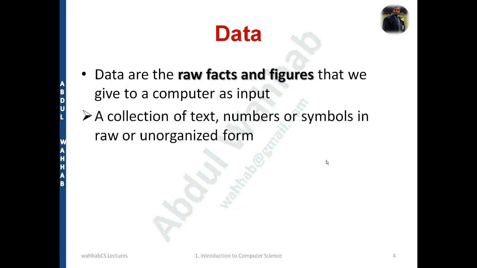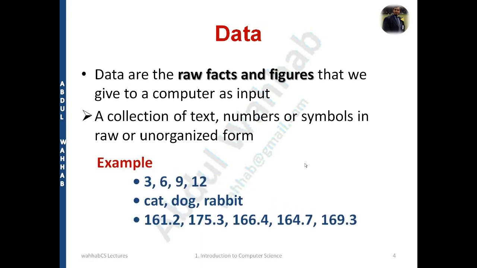So let's talk about the type of data we can have in the computer. Data is a collection of text, numbers, or symbols in a raw or unorganized form. What are the examples? Examples can be 3, 6, 9, 12. It can be the name of an employee, the number of employees, or the roll number of the students, anything. But right now, we are not clear about what type of data it is for, right?